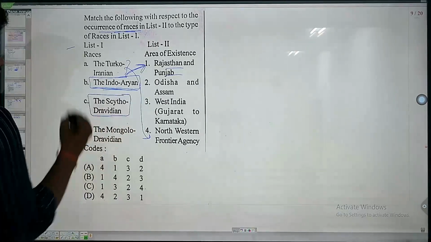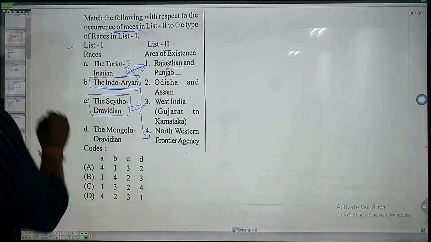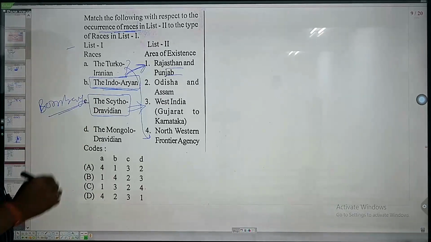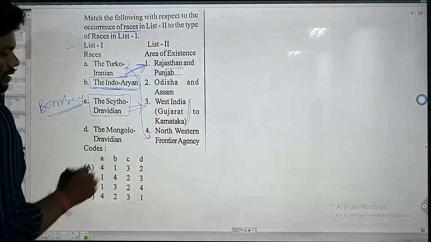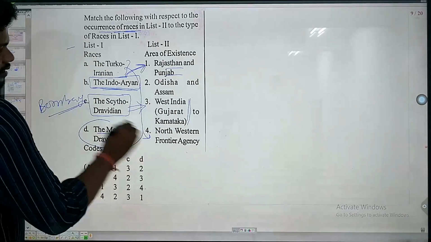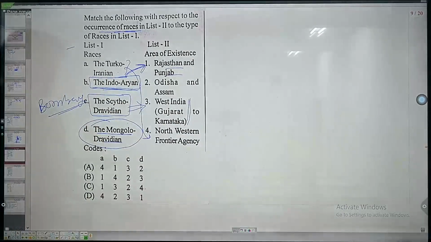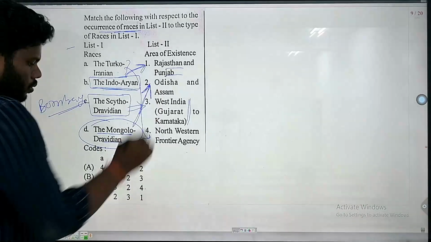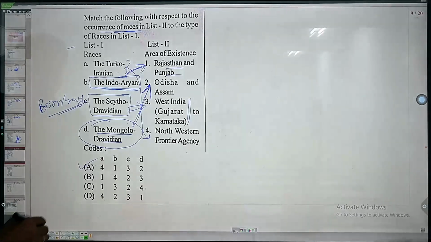Scytho-Dravidian is considered to be concentrated in the West India region. They are mostly found in the Bombay provinces. The Scytho-Dravidian clan is mostly concentrated in the West India region. The Mongolo-Dravidian clan is considered to be in the Assam region and Odisha region, including the West Bengal region. So what we can correlate is 4132, and the right answer is option A here.